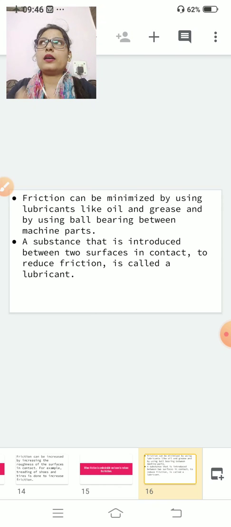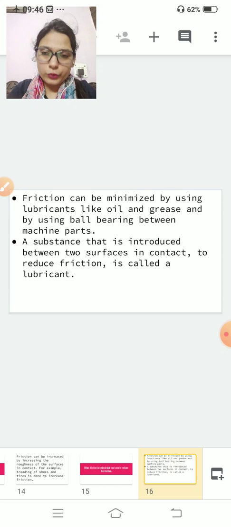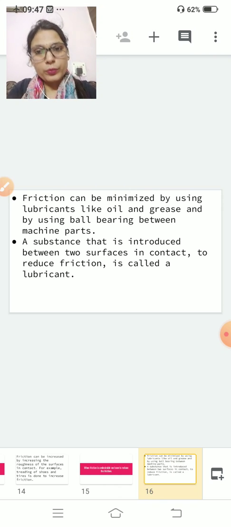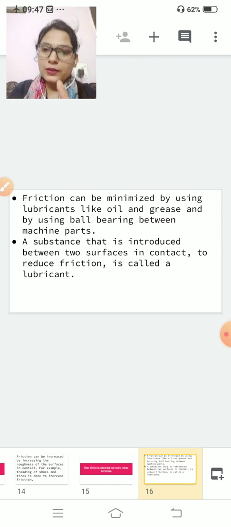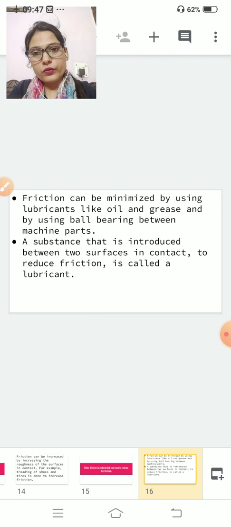Take a daily life example, the example of a door. Sometimes it is difficult to open a door. Why? Because oil or grease is less, and when you apply oil and grease, it works properly. Earlier more friction was produced, and that's why it was difficult to move your door. But when you apply some oil and grease to that door, what will happen? Yes, the amount of friction produced now decreases, and it is easy to move your door.